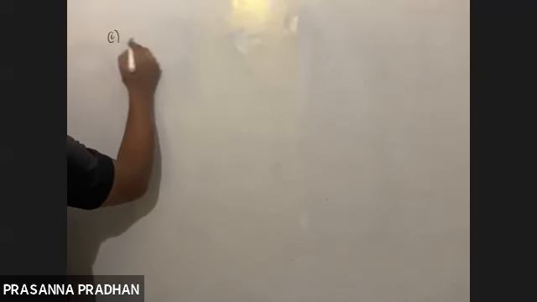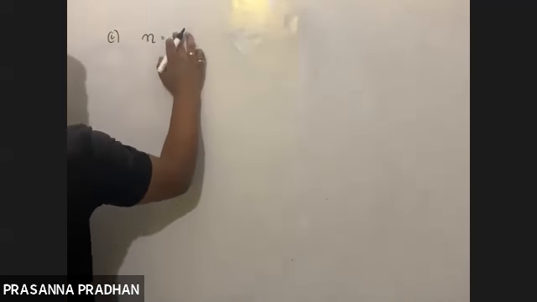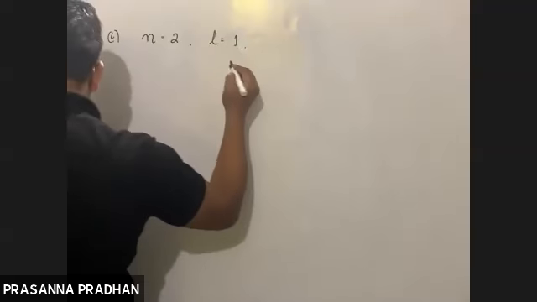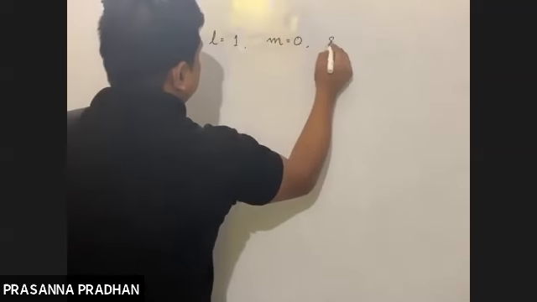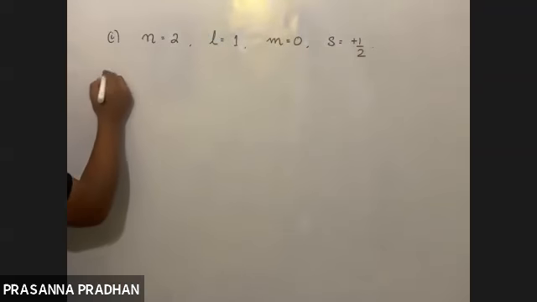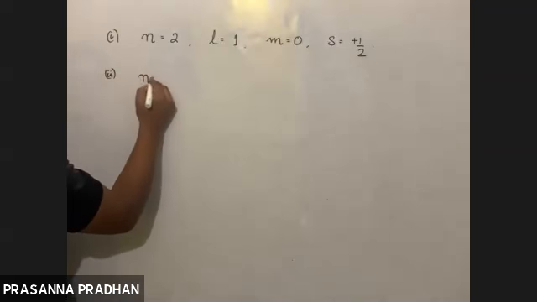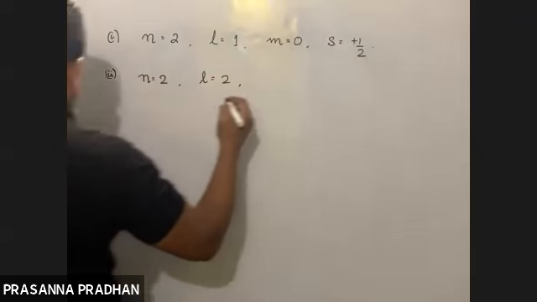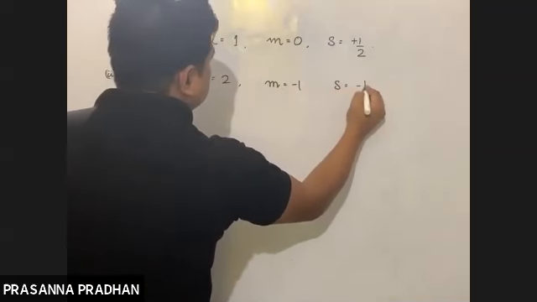Number one, n equals 2, L equals 1, m equals 0, S equals +1/2. Number two, n equals 2, L equals 2, m equals -1, S equals -1/2.